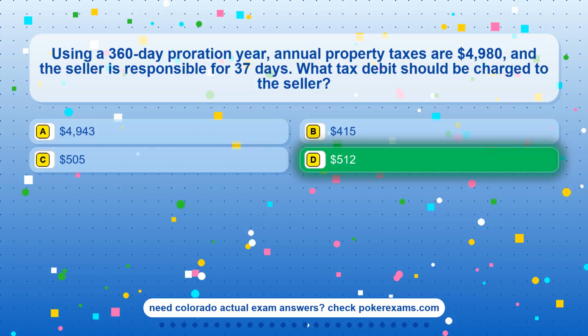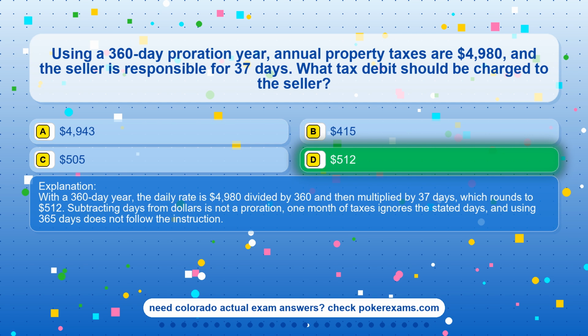The correct answer is option D, $512. With a 360-day year, the daily rate is $4,980 divided by 360 and then multiplied by 37 days, which rounds to $512. Subtracting days from dollars is not a proration, 1 month of taxes ignores the stated days, and using 365 days does not follow the instruction.